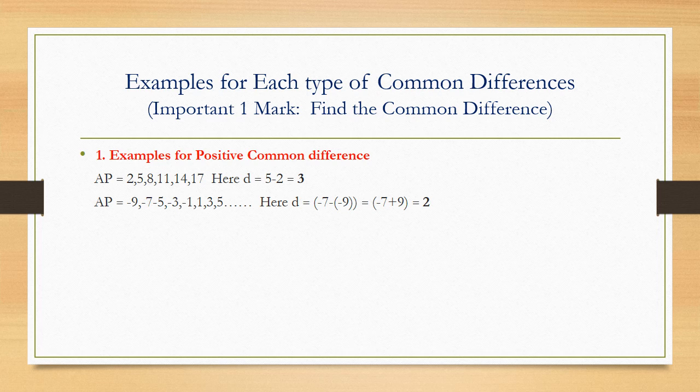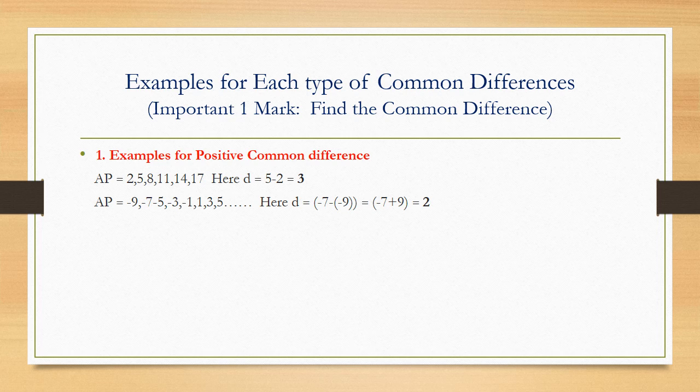Now here in this example, if you want to calculate D, it can be found again by using the formula, that is A2 minus A1. Here the second term, that is A2, is minus 7 and the first term, that is A1, is minus 9. If you want to take the difference of these two numbers, minus 7 minus of minus 9. Whenever you have any term with negative sign, have a habit of keeping those numbers in brackets. When I consider this D here, minus 7 minus of minus 9. Now this minus into minus becomes plus. Therefore D is equal to minus 7 plus 9.